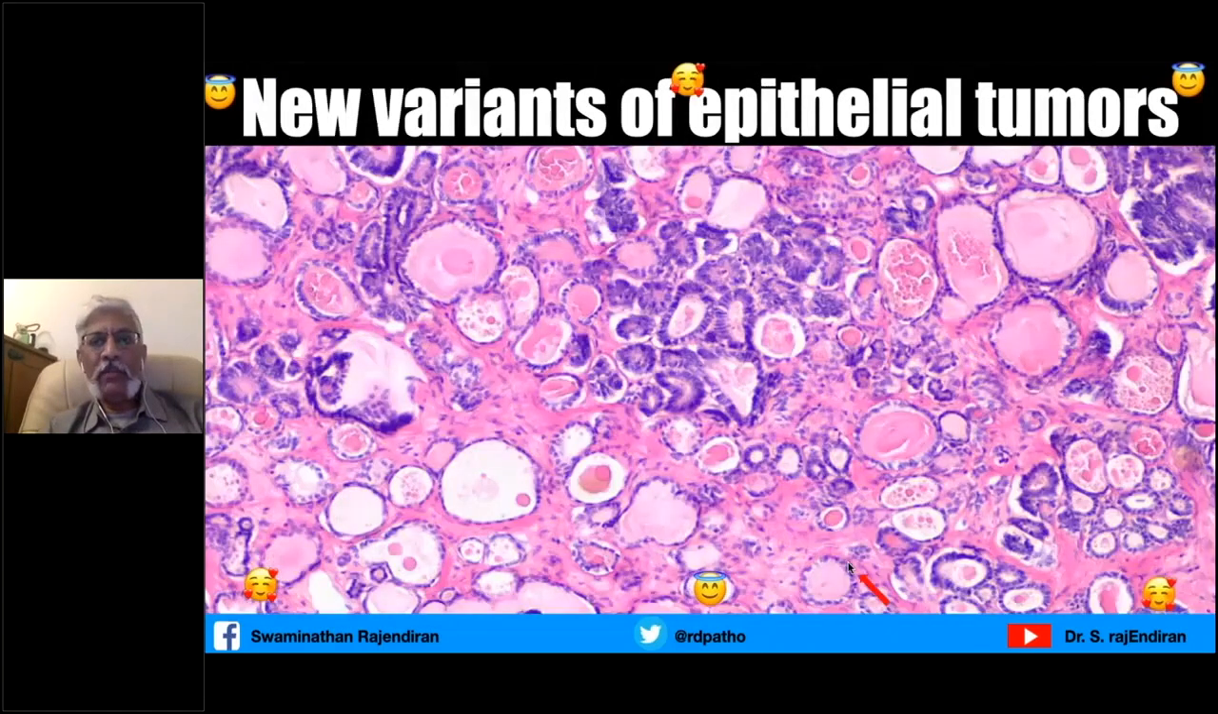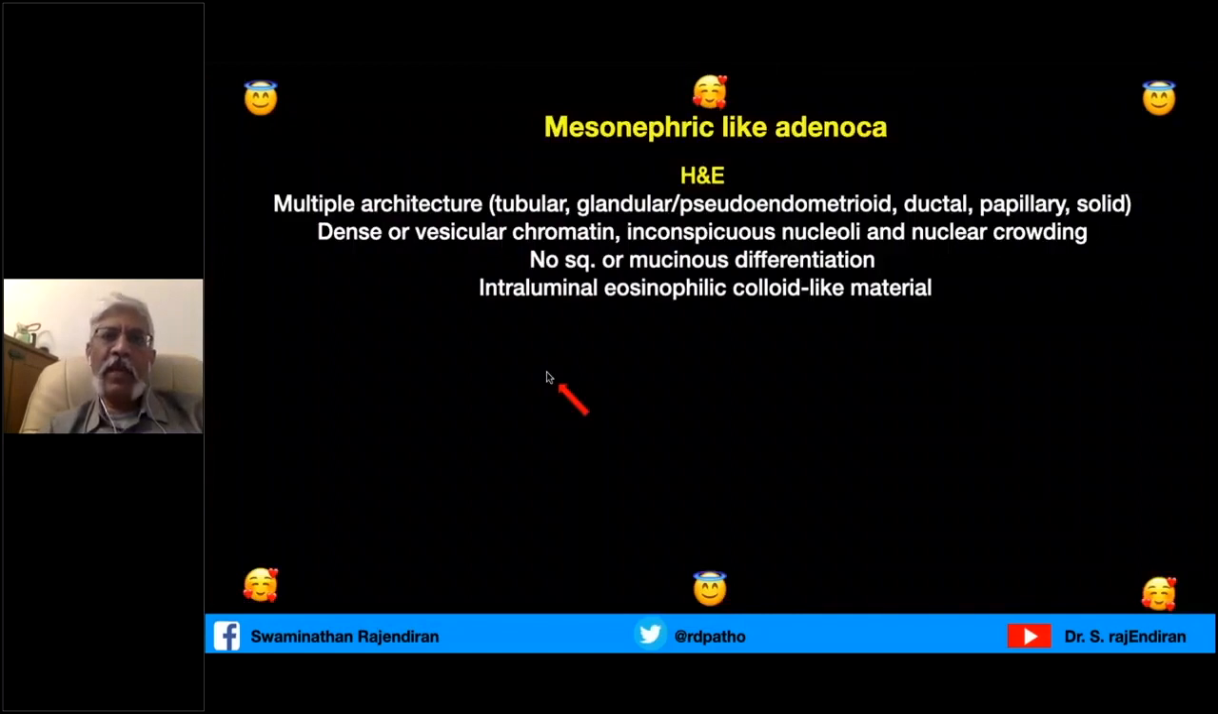Coming to the new variants of 2020, here you can see nice glands. Some of them have tall columnar cells, some have very flat cuboidal cells, some sclerosis is there, and more importantly, there is colloid-like intraluminal secretion. This colloid-like intraluminal secretion is a clue for the diagnosis of mesonephric-like adenocarcinoma, and you might be seeing it in the cervix.